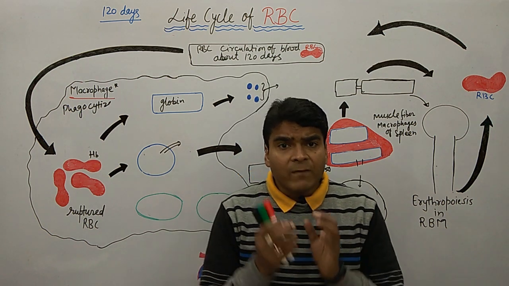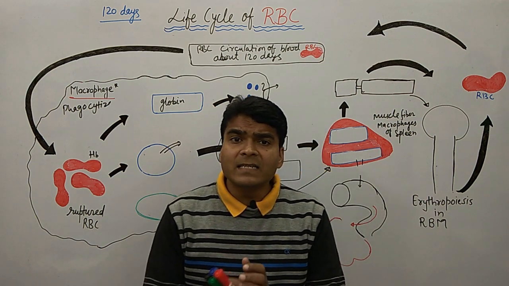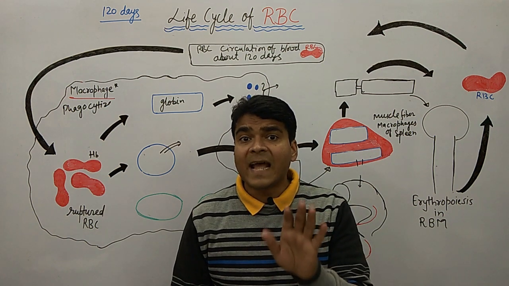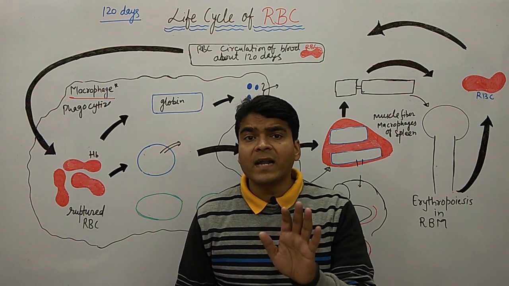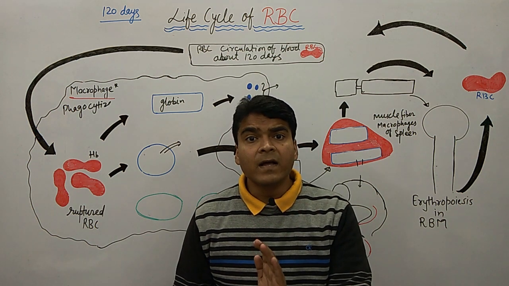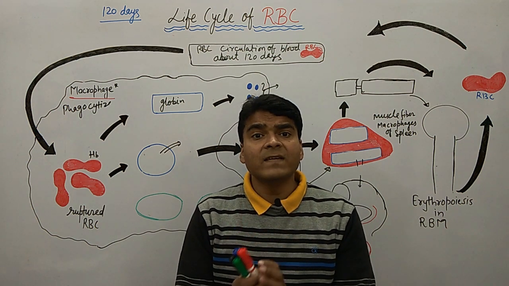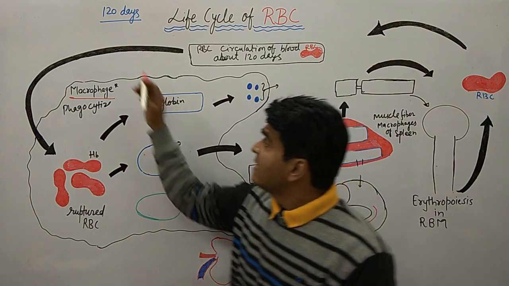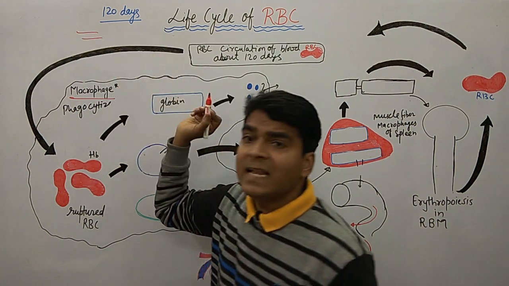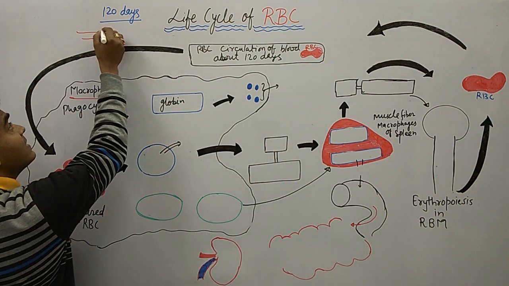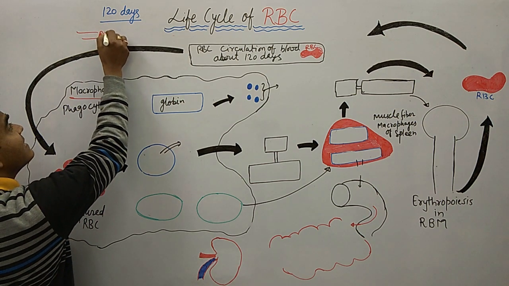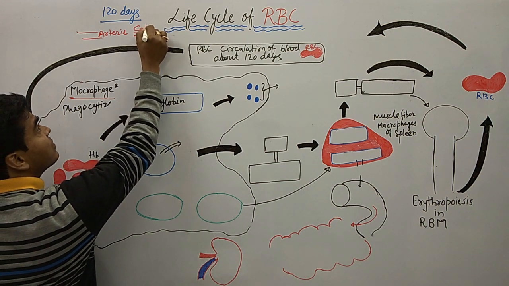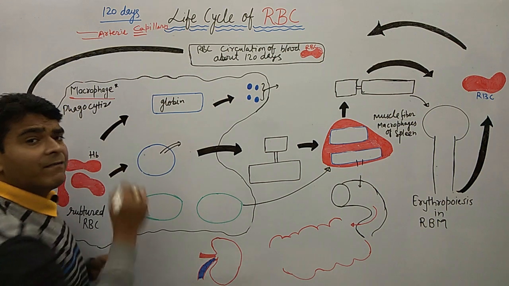One thing is very important, which I already discussed: RBC do not contain a nucleus and mitochondria. That's why the RBC life is a little short. As I told you in the earlier lecture, RBC move from arteries to capillaries and then to veins.